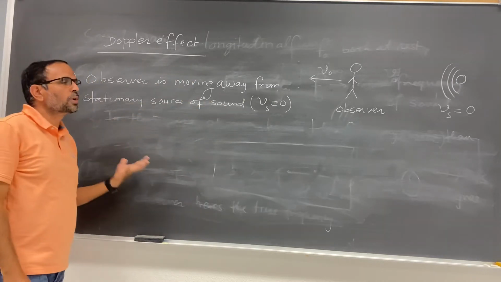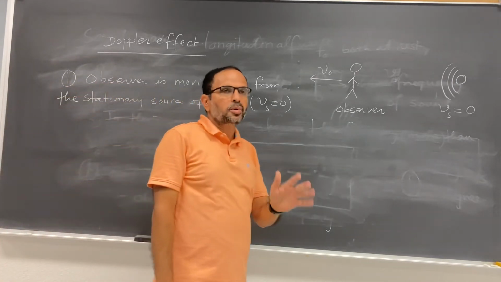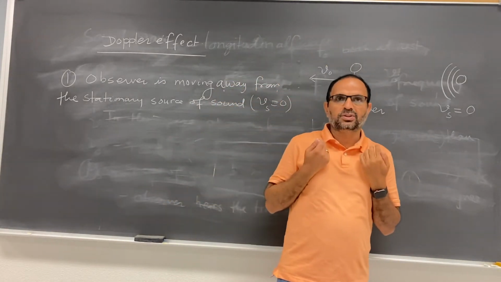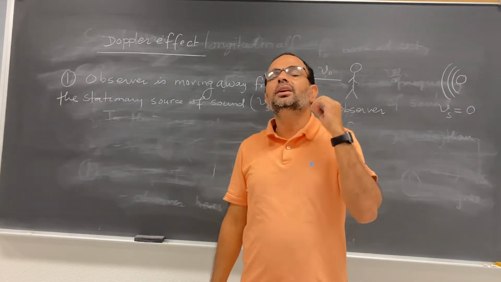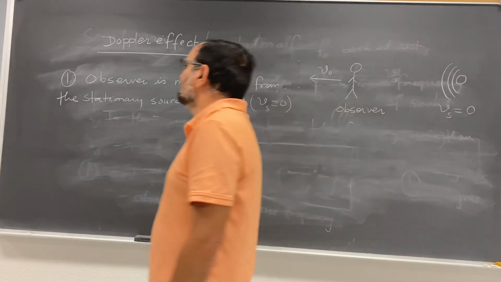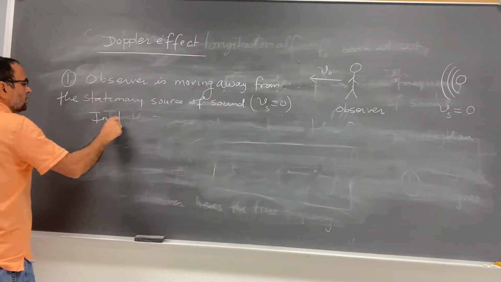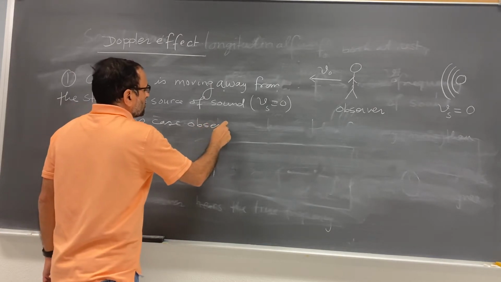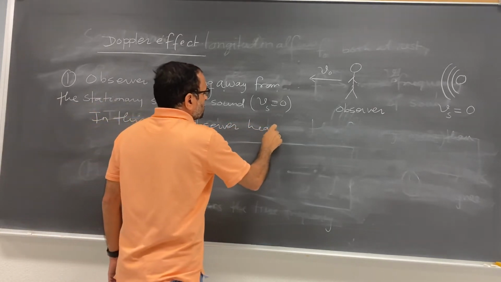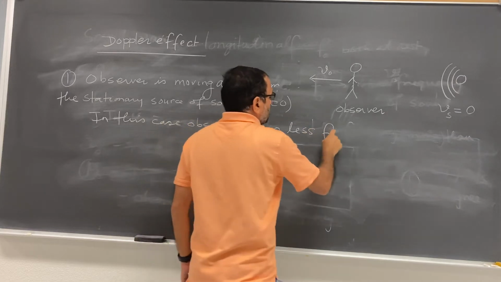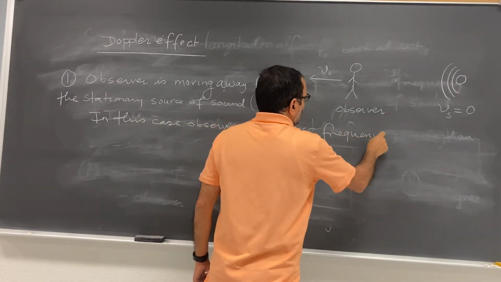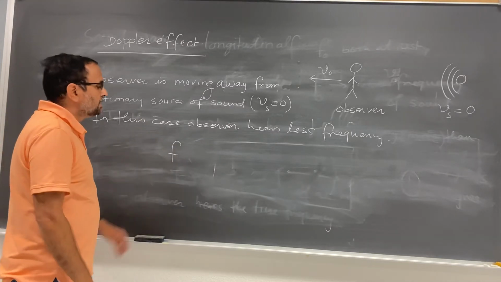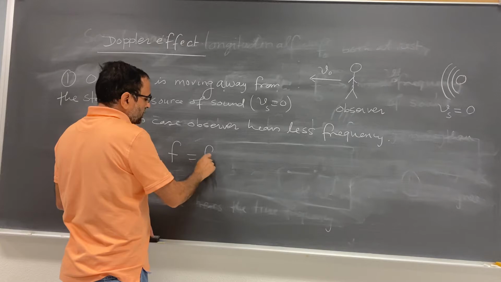Now what do you think in this case what happened? In the previous case, observer, he was moving toward the stationary source. Now the observer is moving away from the stationary source. In this case, the observer hears the less frequency. And the frequency observed by the observer f, this is equal to f of 0.